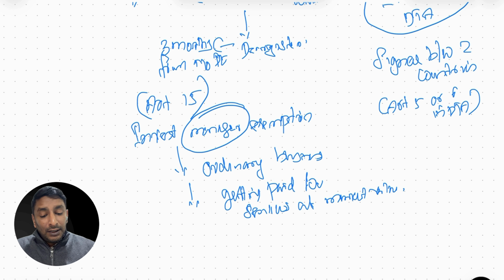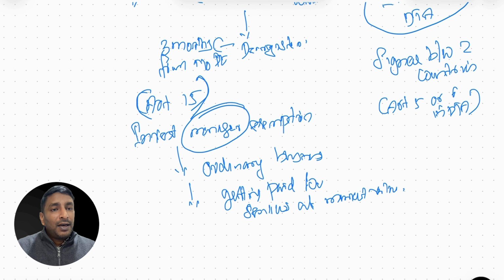Now the question is, can this investment manager be considered a PE for the foreign company? If the investment manager becomes a PE, what is going to happen? The foreign company is required to register in UAE. So here Article 15 explained that if a foreign company has some investment in UAE and it is managed by an independent investment manager, and that investment manager is getting paid at market value, and the activity the manager is doing is in the ordinary course of business of that particular person, then it is not a PE.